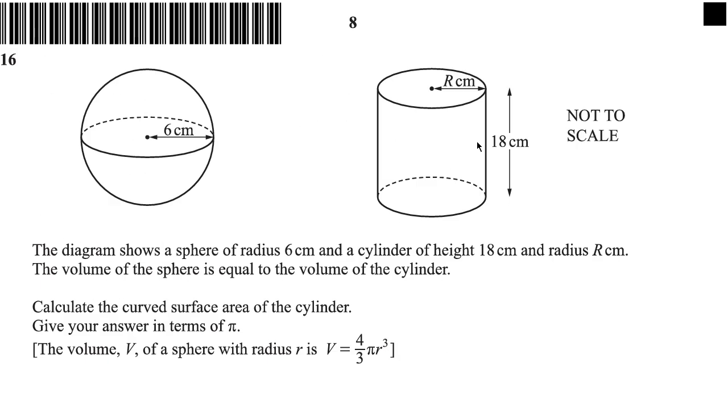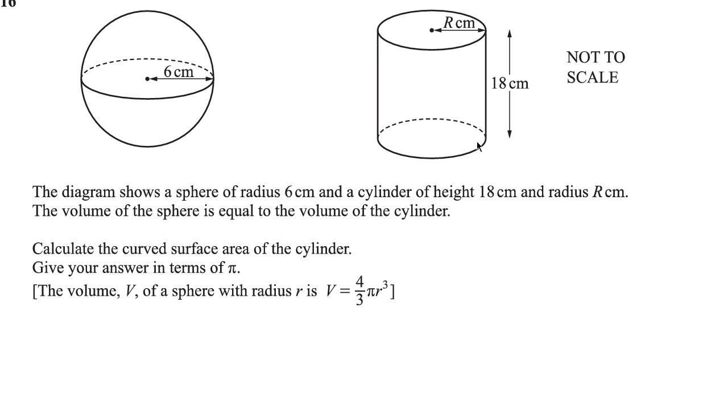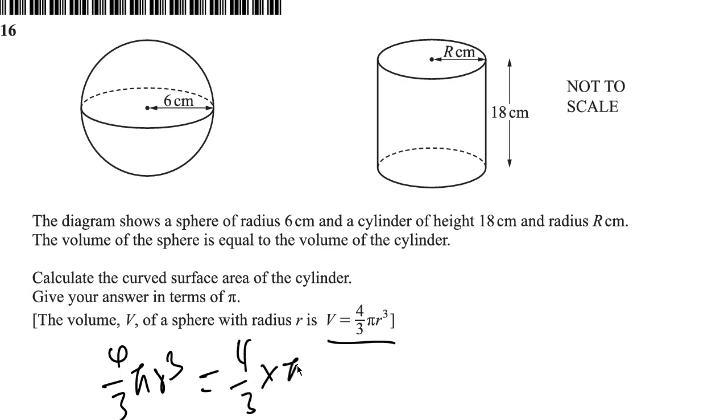Calculate the curved surface area of the cylinder. Give your answer in terms of pi. Now this is a sphere, and the volume of this sphere is 4 over 3 pi r cubed. If we calculate the volume, it's 4 over 3 times pi times the radius, which is 6, to the third.